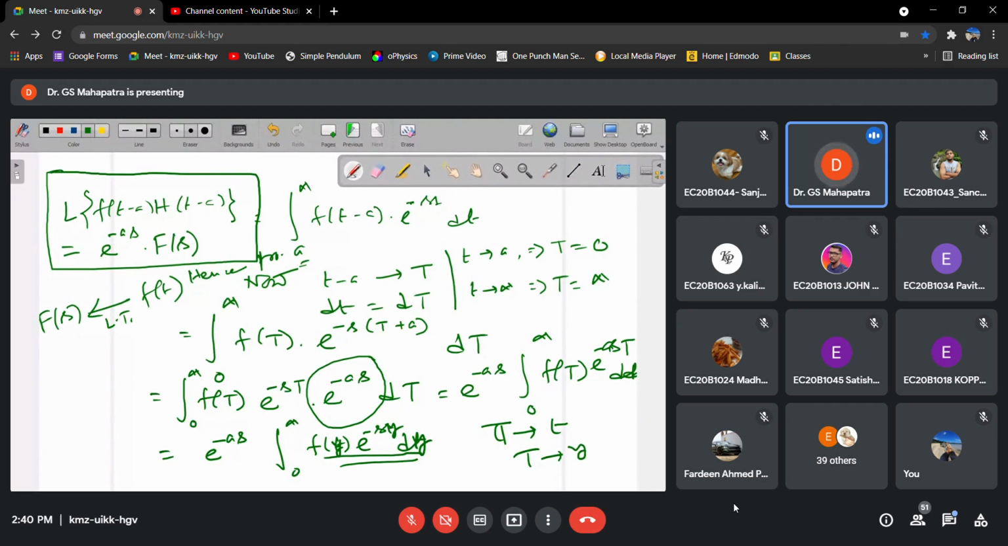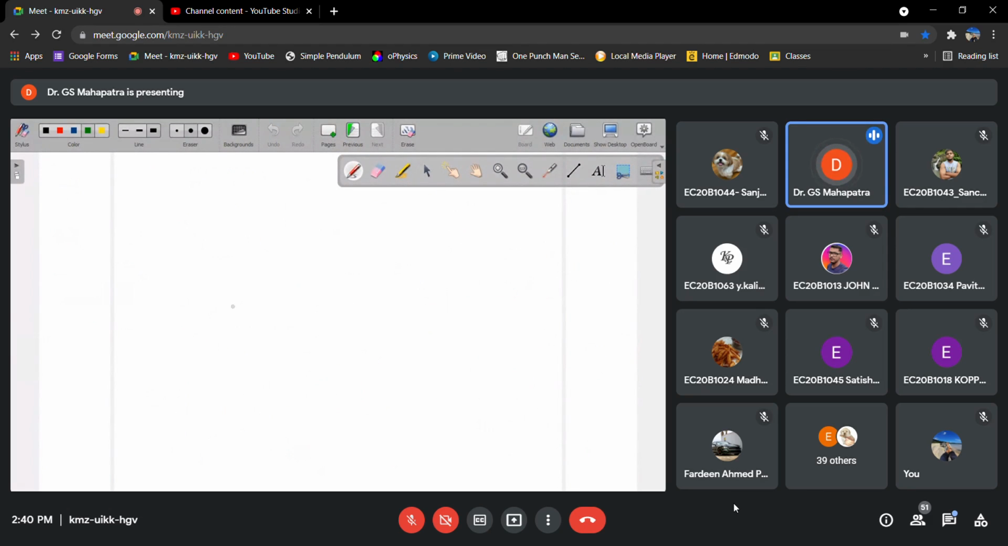So simple one, you can use directly the definition of Laplace transform, and then you can prove the second shift theorem. Now next one is, we will discuss regarding inverse. Okay, inverse using, we better to write like that, inverse using second shift theorem.